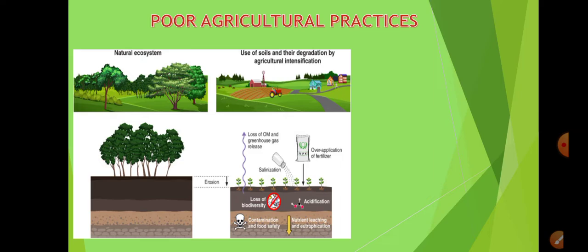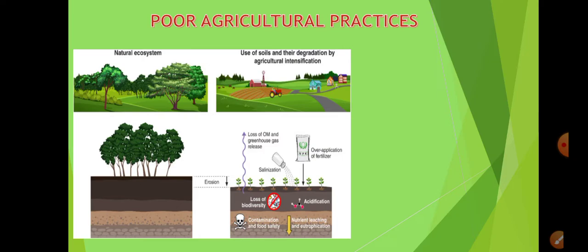So in order to prevent that, they usually apply pesticides and along with that fertilizers to increase the fertility of the soil. Because if the same land is used for cultivation for a long period of time, then obviously the soil is going to lose its fertility. All the essential minerals needed for the growth of the plant are going to be finished over a long span of time.